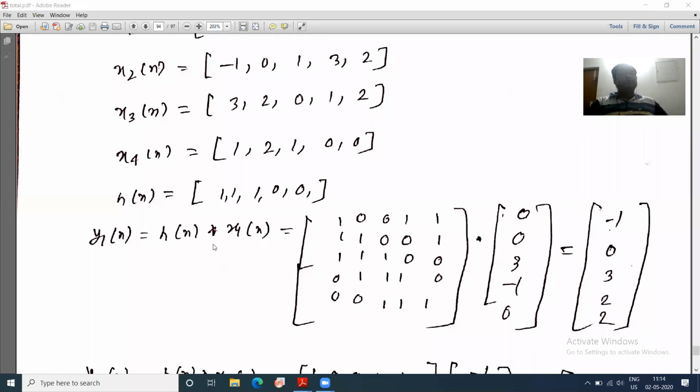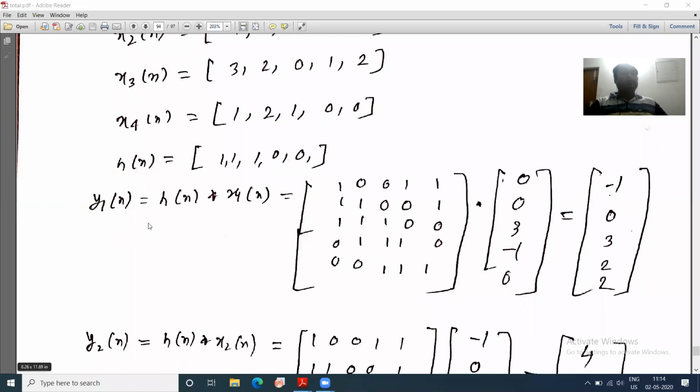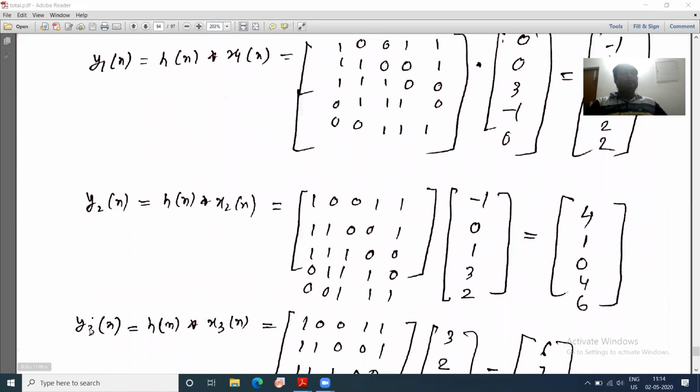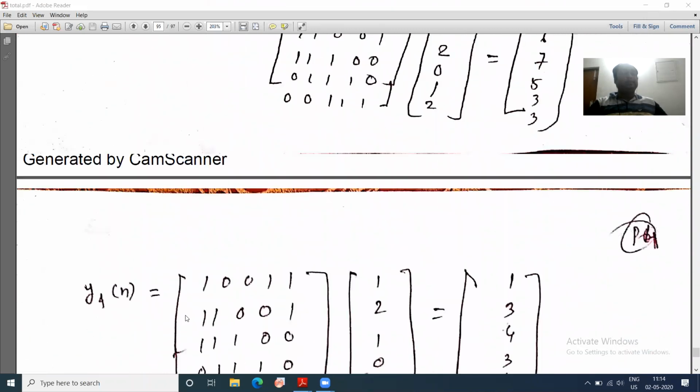Now when Hn is convolved with x1, you will get y1. Hn convolved with x2, you will get y2. Hn convolved with x3, you will get y3, and this will give y4.